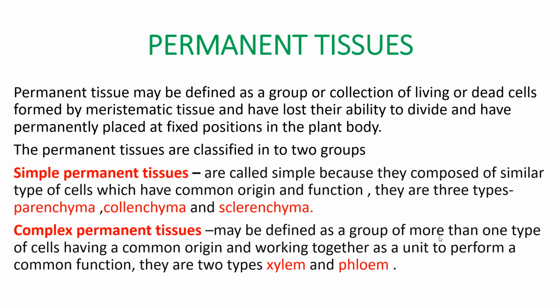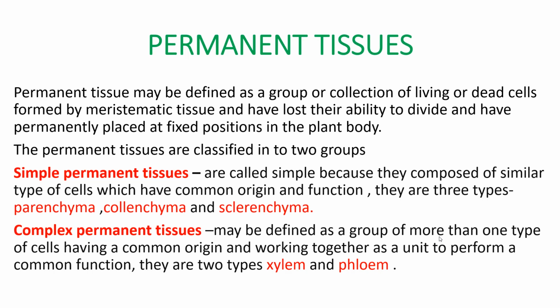So you can say when the meristematic tissues lose their ability to divide or grow, they convert into permanent tissue and are placed at a fixed position in the plant body. This is known as permanent tissue.